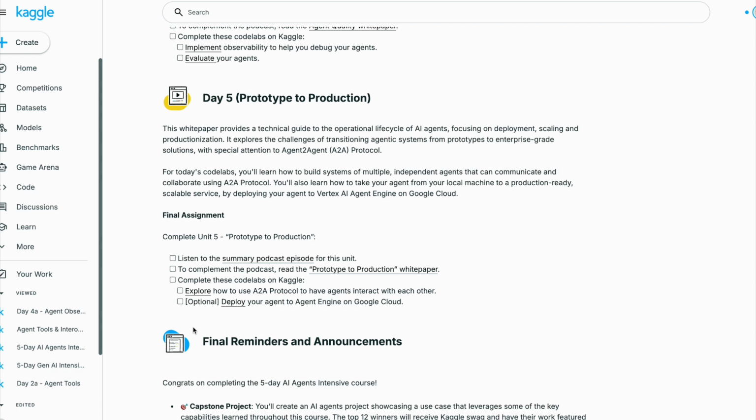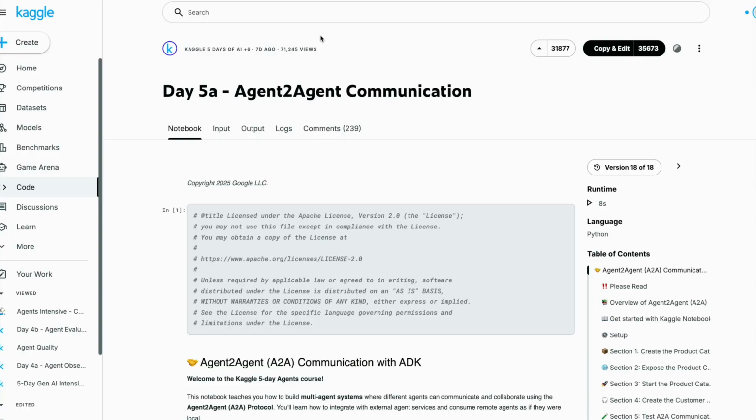In today's code lab, we will learn how to build systems of multiple independent agents that can communicate and collaborate using the A2A protocol. And the one which is optional, over here, we can learn how to take our agent from our local machine to a production-ready scalable service by deploying our agent to Vertex AI Agent Engine on Google Cloud. So let's get started. I'm going to click on Explore to open the notebook. Now I will copy and edit.